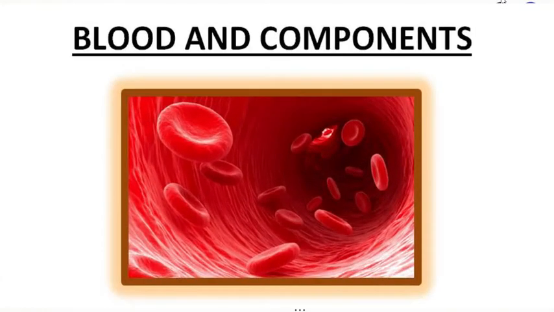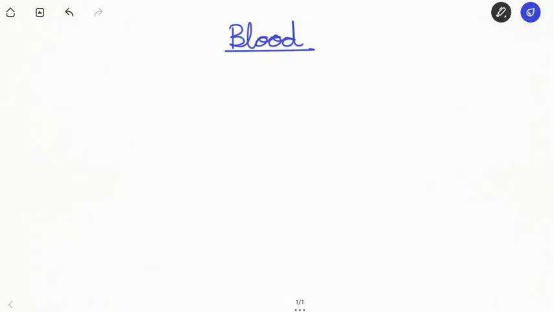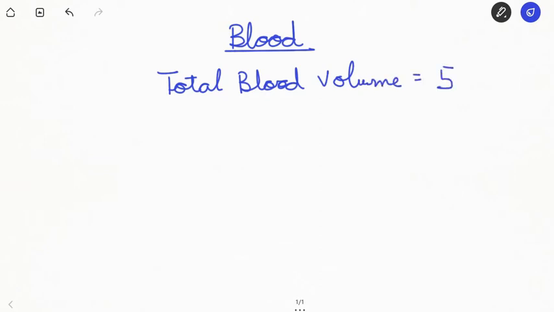So hello friends, today's lecture is on blood. For exam point of view, you have to remember total blood volume. So how much is the total blood volume in the body? So total blood volume in the body is 5 to 6 liters. So remember this for your exam point of view.